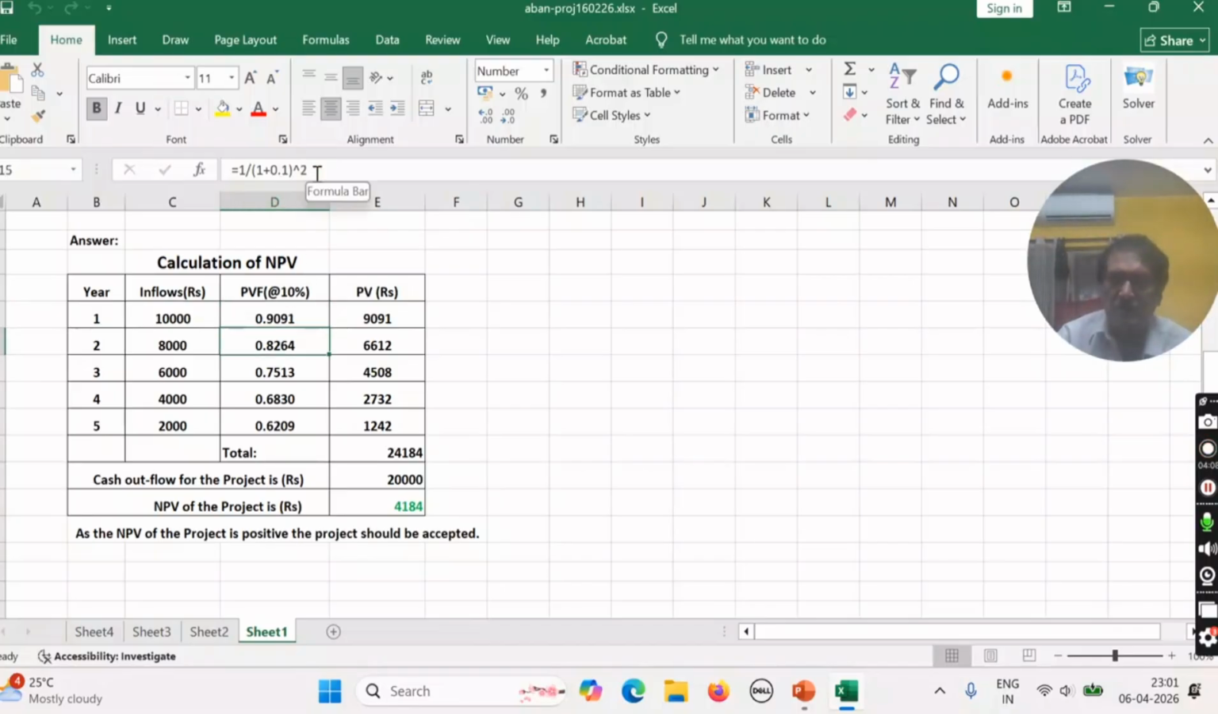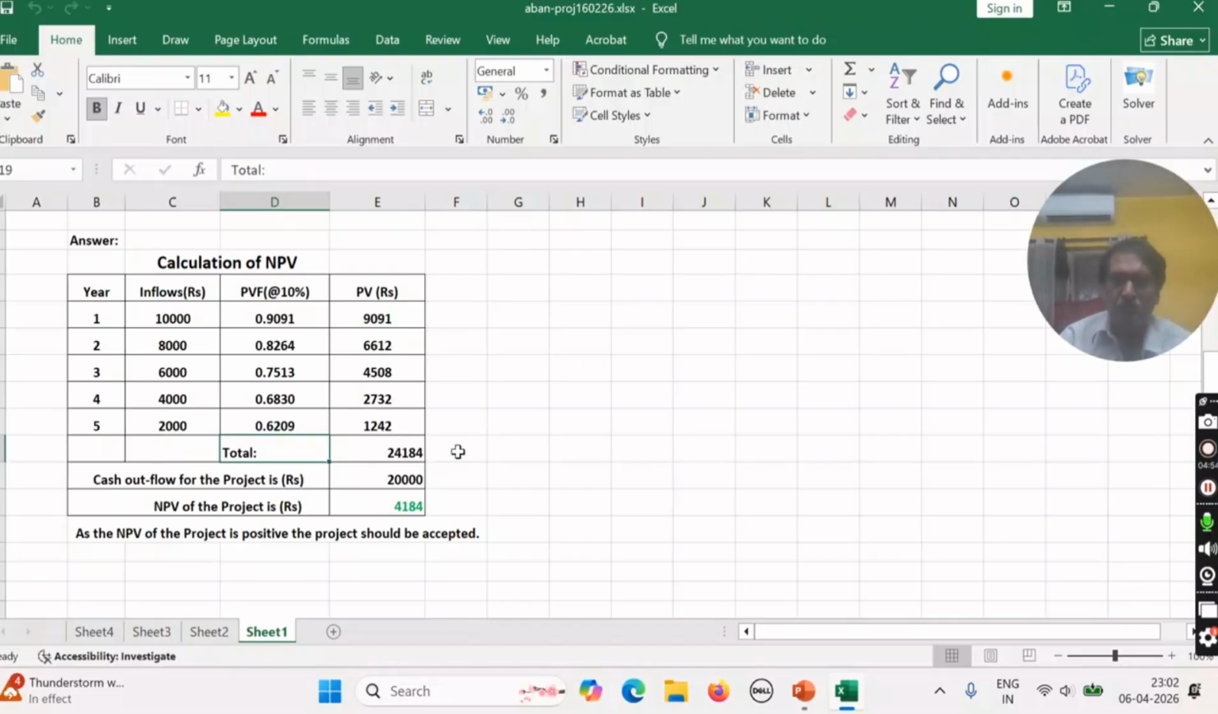After second year, the discount factor will be this. After third year, power 3, fourth year, 4 and fifth year, 5. In this way, the discount factors are calculated, and in an Excel sheet it is very easy, just copy it and change the power only. Now what will be the expected present value, that is the cash inflows multiplied by the discount factor, this into this, then you will get the present value. In this way, for each year, the cash inflow is multiplied by the discount factor and the present value is noted here, and this is the total present value.